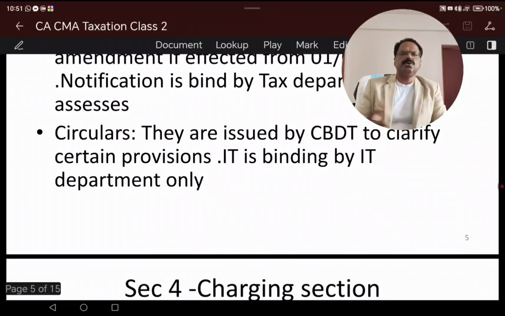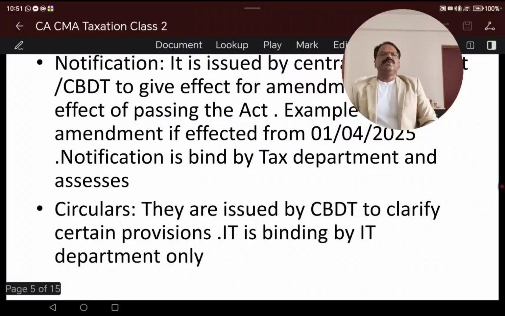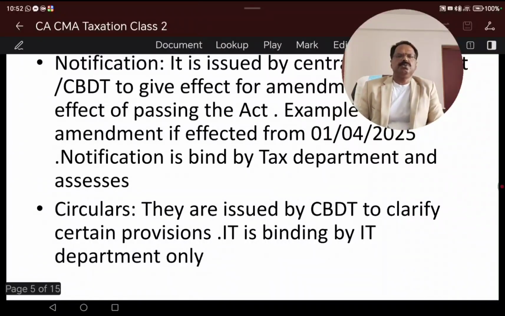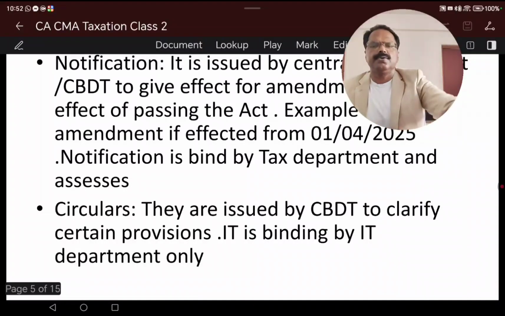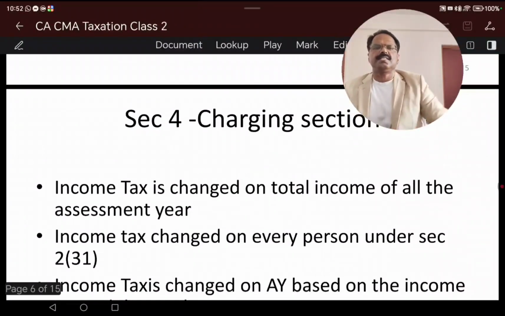The next is notification and circular. A notification is issued by the government or the Central Board of Direct Taxes to give effect to an amendment. A notification needs to be followed by the assessee as well as the assessor, which is the government. A circular is basically issued by the Central Board of Direct Taxes and is to be borne by the government or department only. Next, we understood what a charging section is.